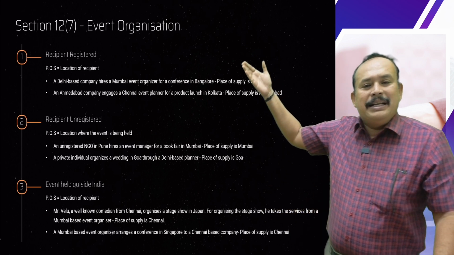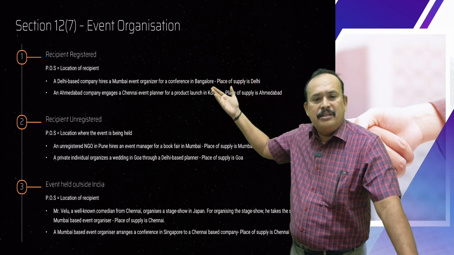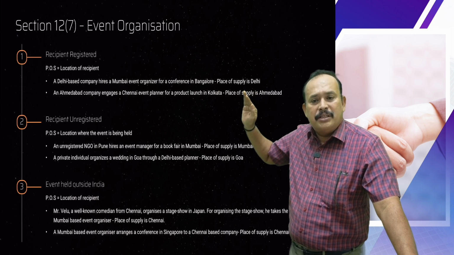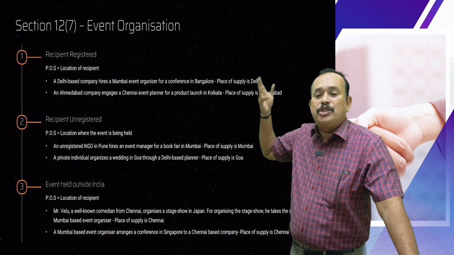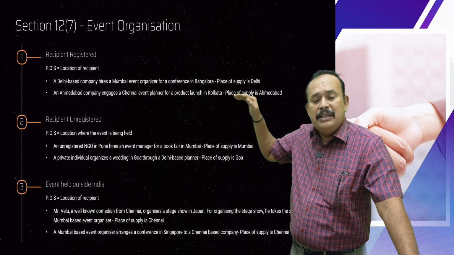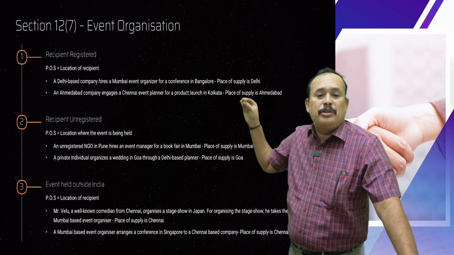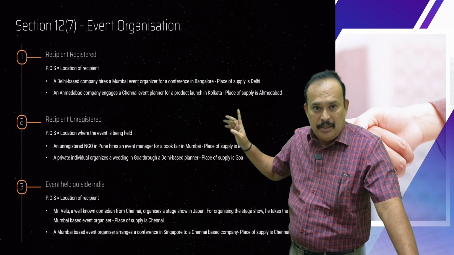If the recipient is a registered person, as you are aware, irrespective of where the event is actually organized, the location of the recipient is the place of supply. If the recipient is a registered person. One example.